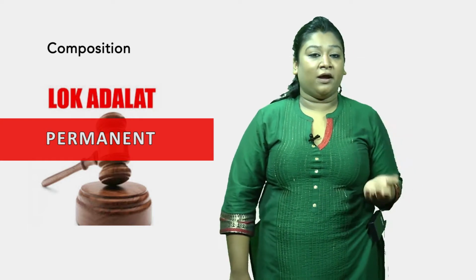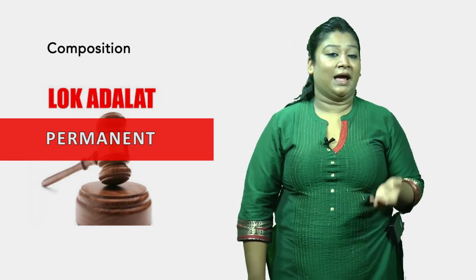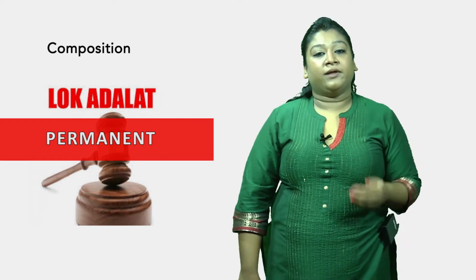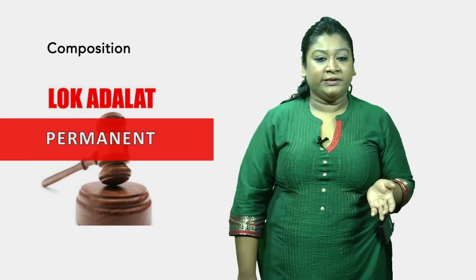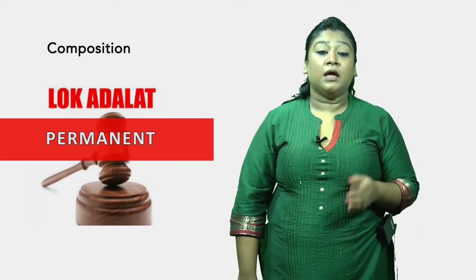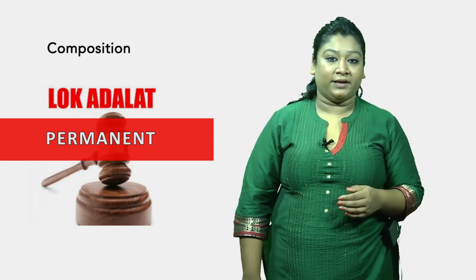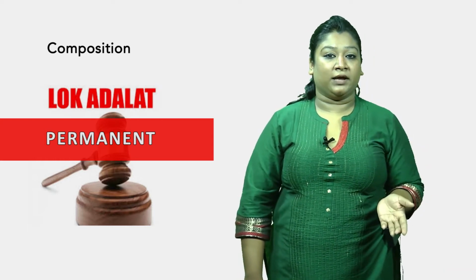Now, in the beginning of this module, I had explained what public utility service stands for. So any person who has adequate experience in public utility service and is nominated by the central government is to be appointed as a member of the permanent Lok Adalat.